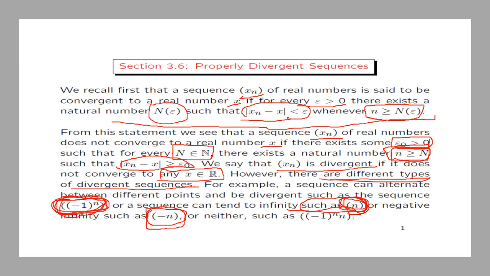So it also diverges. Now, a sequence like minus 1 to the power n times n does not oscillate between any 2 points. It does not tend to plus infinity and does not tend to minus infinity. So this is also another type of sequence which diverges, but does not tend to plus infinity, does not tend to minus infinity, and does not oscillate between any 2 points.